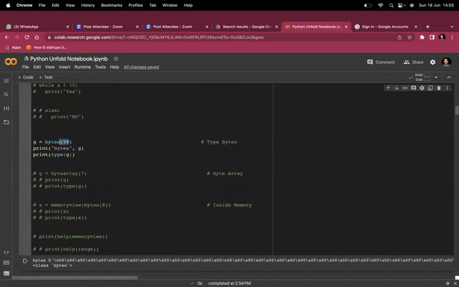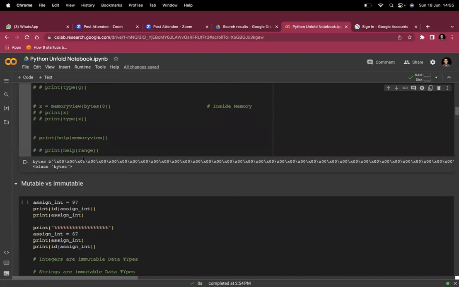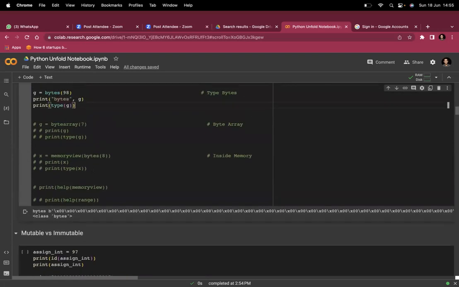And when you're asking for the type of bytes, it is saying it is of class bytes, because that's how the bytes data type is defined. In the same way, if you go for byte array, I assume that it will give you the same thing.